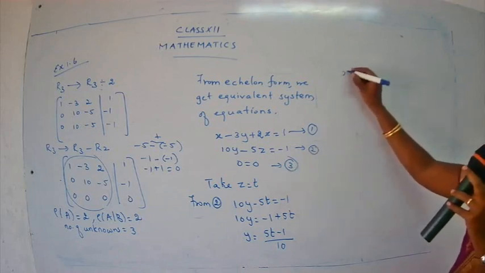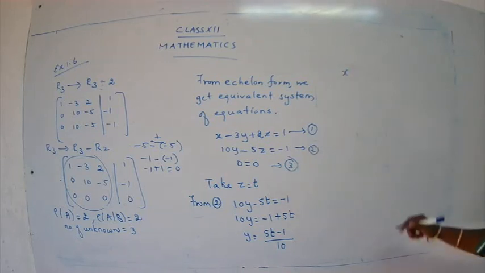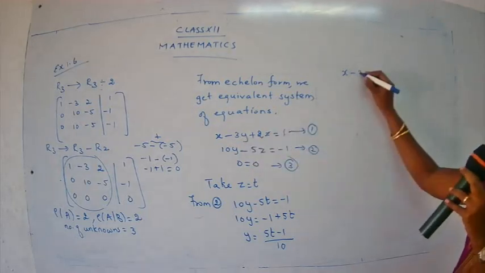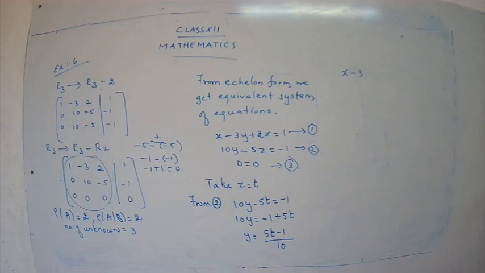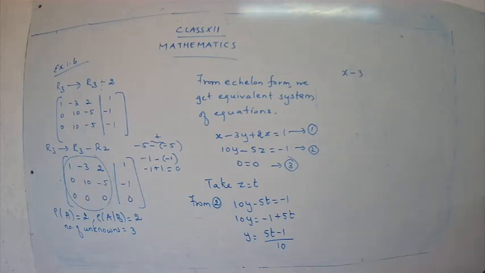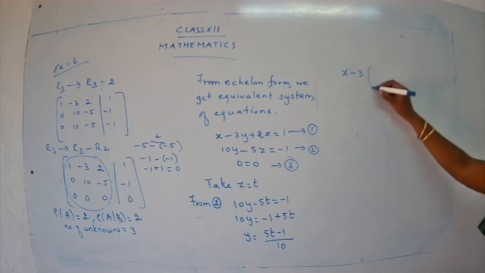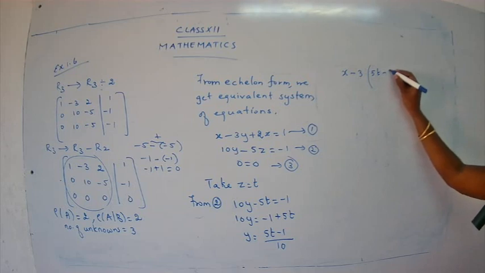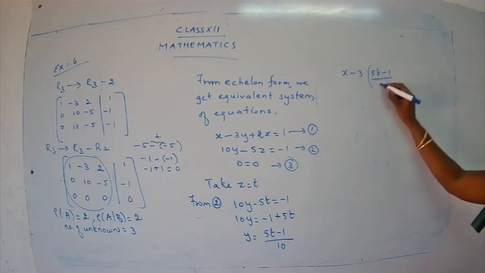You just keep x as it is, x minus 3. What is the value for y? Yes, 5t minus 1 upon 10. So you just put the value over here, 5t minus 1 upon 10.